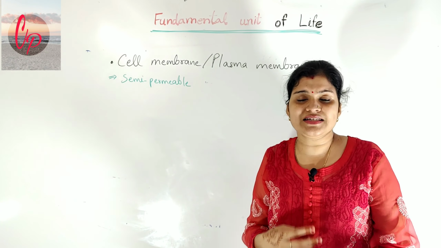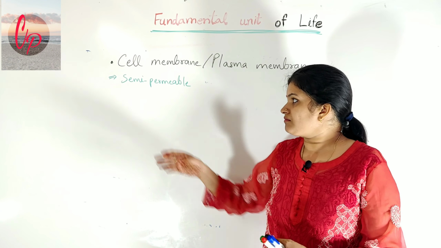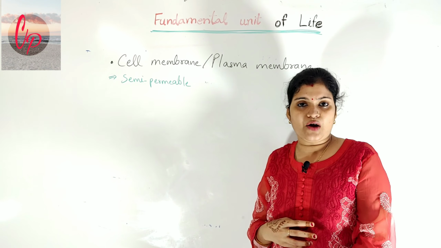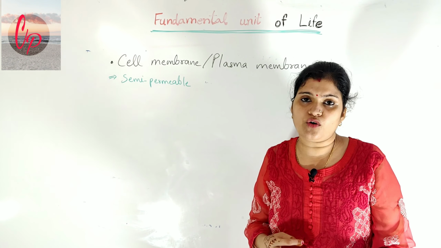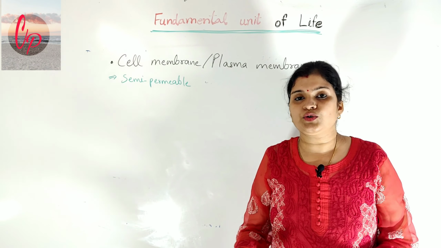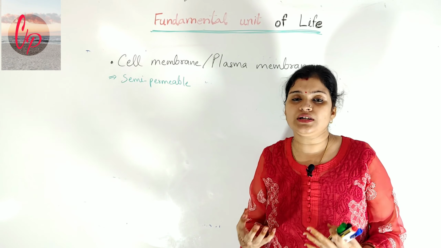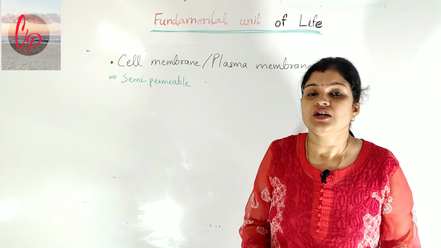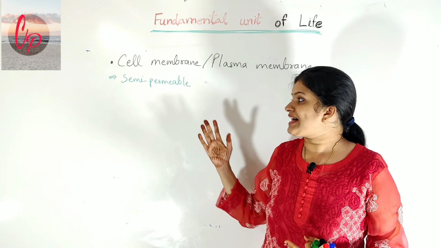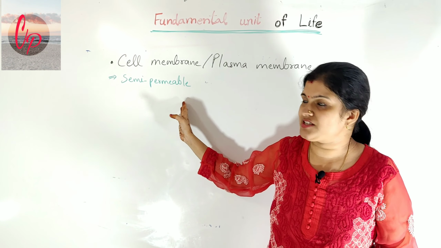So why is this of this nature? Why is it not completely porous? Because it allows the entry and exit of only selective substances. All the substances are not allowed to come inside the cell, and they are not allowed to go out of the cell also. That is the function performed by the cell membrane. That's why it is semi-permeable in nature.